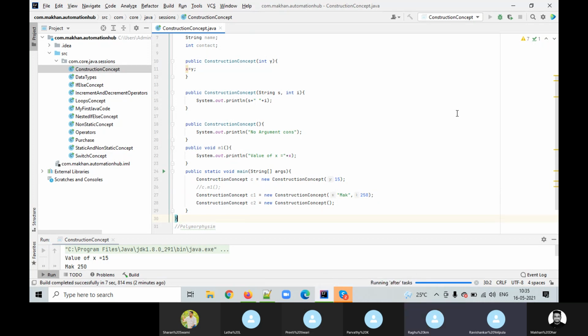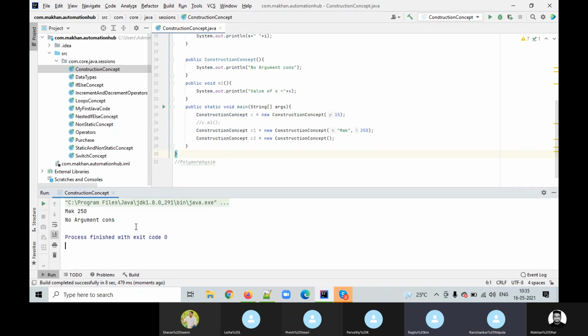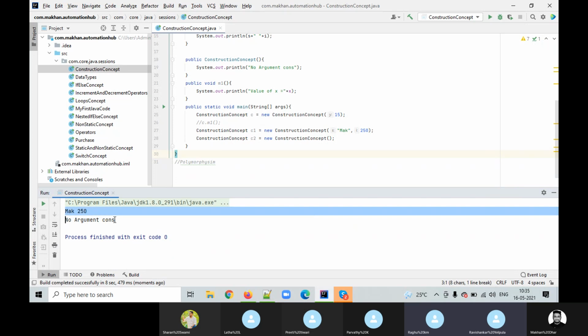So what I'm expecting is that the x values and the second c1 values should come, I think. Yeah. Correct, right? So when you don't call the method, what will happen? No, don't think in such a way. Think it in a way that you just assign it, but don't print it.